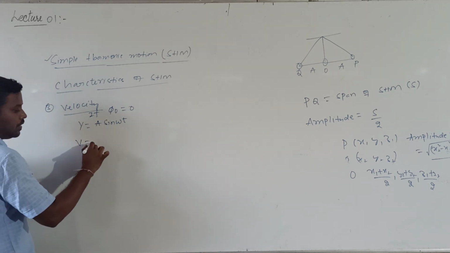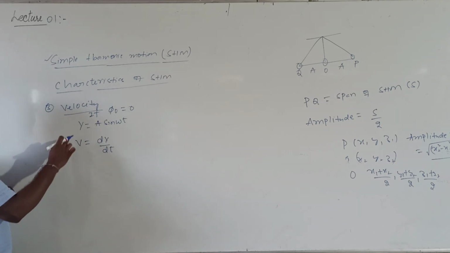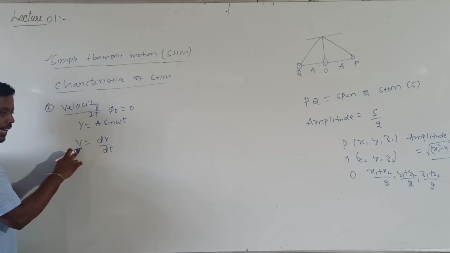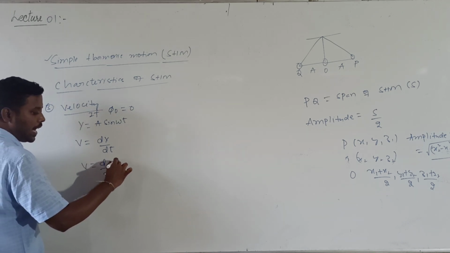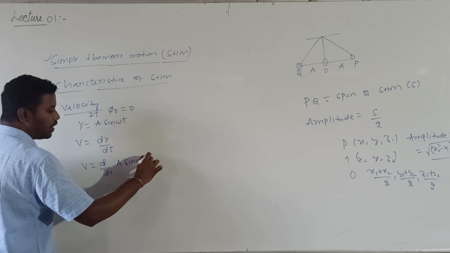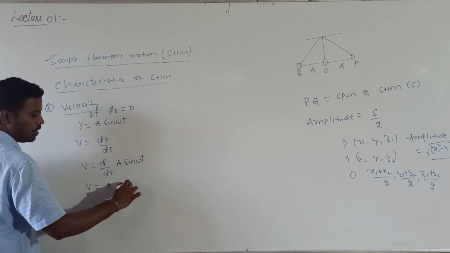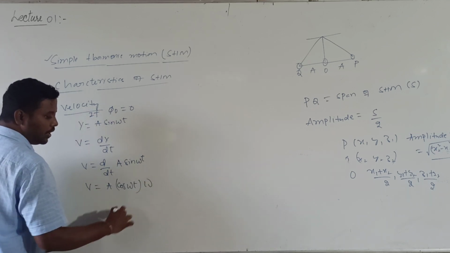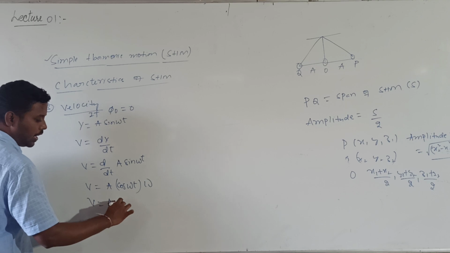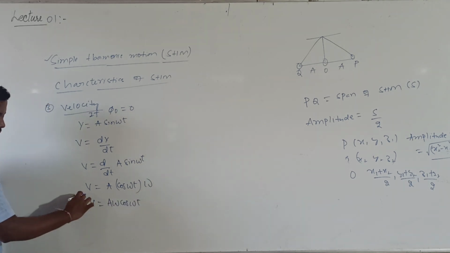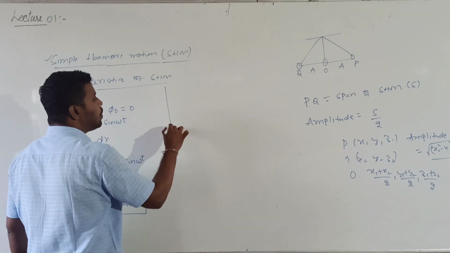When you know the displacement, the instantaneous velocity is the rate of change of displacement, dy by dt of A into sin omega t. What is the derivative I will get? A into the derivative of sin omega t is cos omega t, into the derivative of omega t, which is omega. Then V is equal to A omega into cos omega t. So this is the expression for the velocity of a particle executing simple harmonic motion.